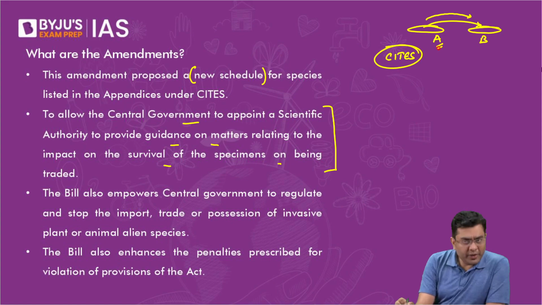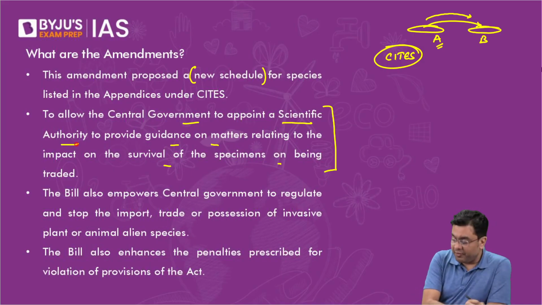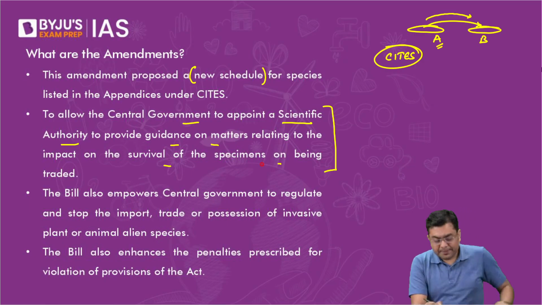And there you need a scientific advisory committee which will give you the detailing and the fact-finding: what will be the impact, what are the issues associated. That is where you have the establishment of a scientific authority.